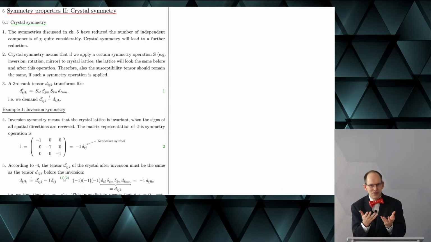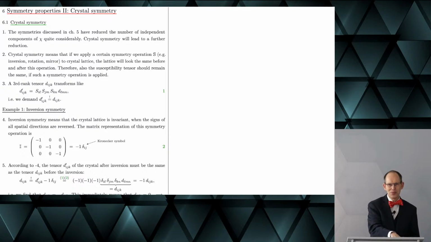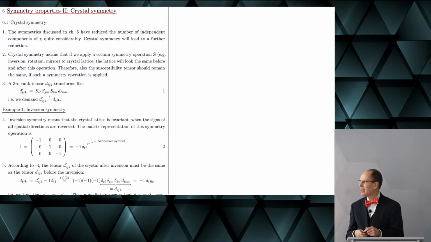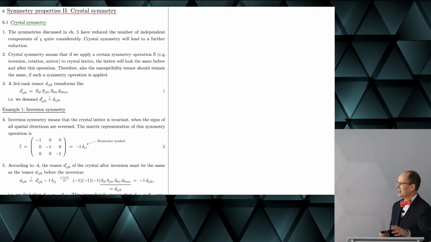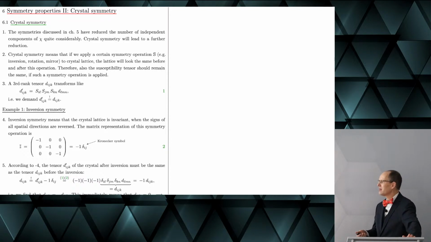And this means, of course, that also the physical properties of this crystal must be the same before and after the symmetry operation. And this can be exploited. And I show it with two examples, one that you already know, and another one that shows how one can proceed.